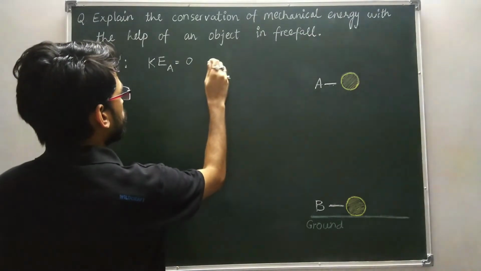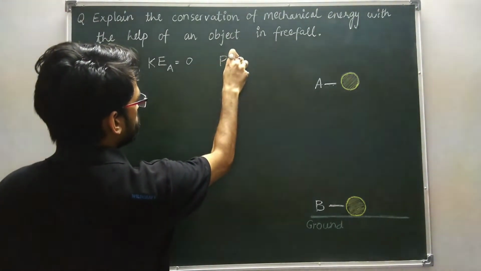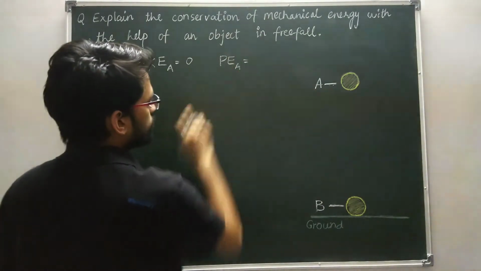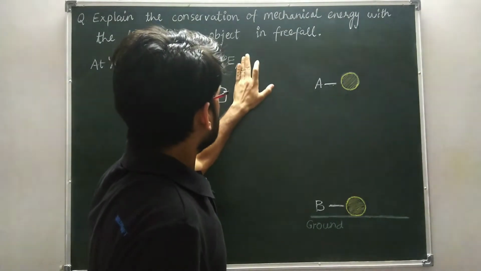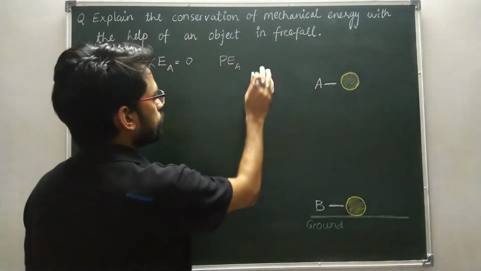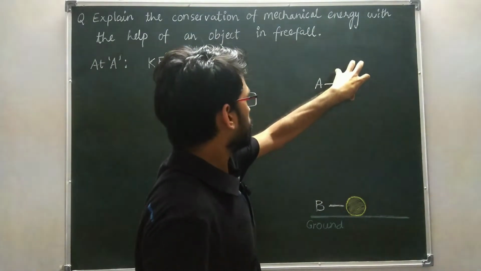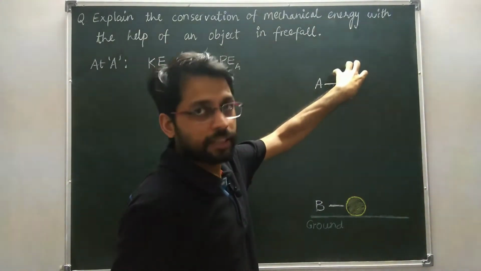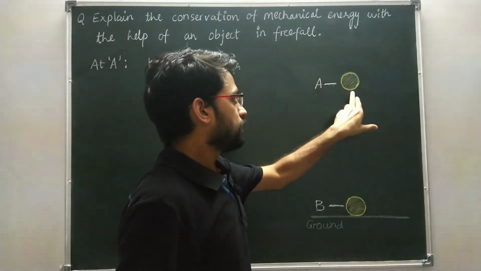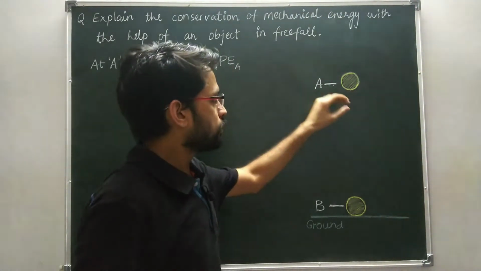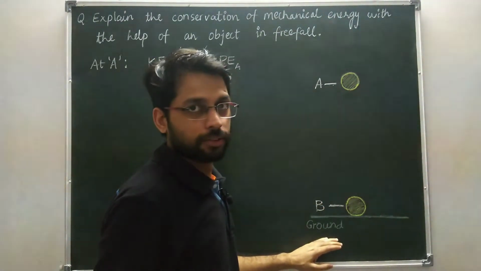Now it has some potential energy, known as gravitational potential energy, associated with this ball, because the ball is at a certain height from the ground.